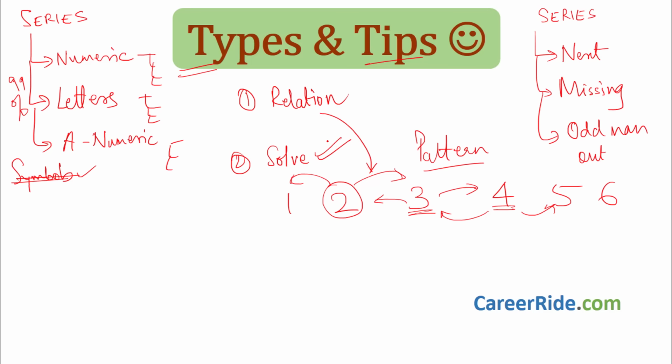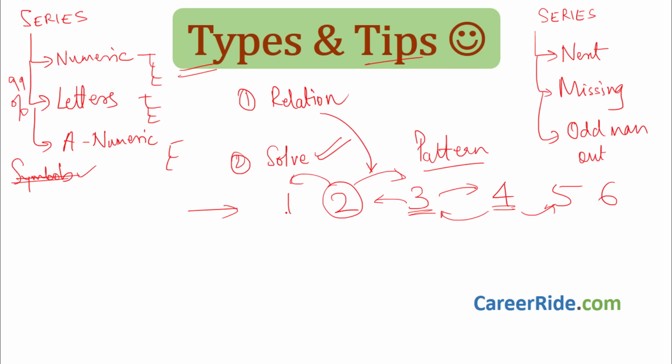This pattern is what we need, and using this pattern we can solve the question. So now how to approach finding the relation? Very easy. Say this is a series: 1, 2, 3, 4, 5, 6, and we have to find the pattern in it. What you need to do first is find the difference between two elements. This is only for the number series. I'm not talking about letters and alphanumeric; for that I'm going to tell you a different strategy. But for numbers it is important. Please pay attention over here because this will help you get the series pattern very quickly, or easily.